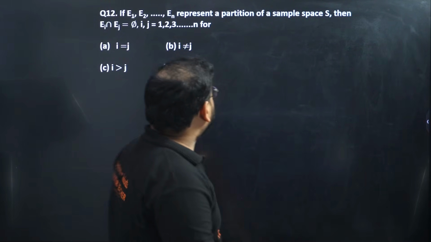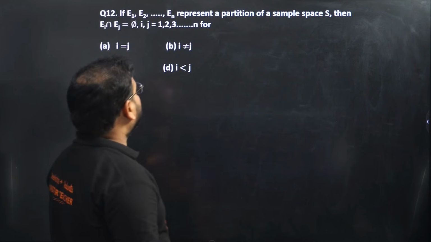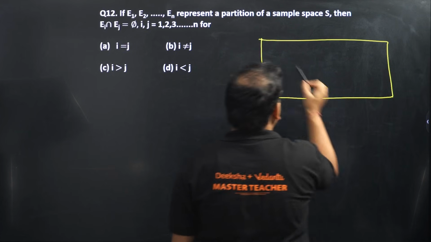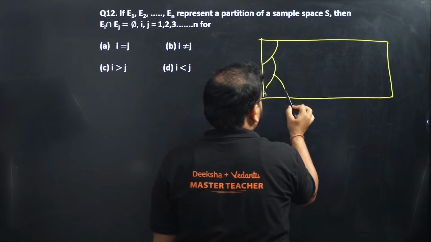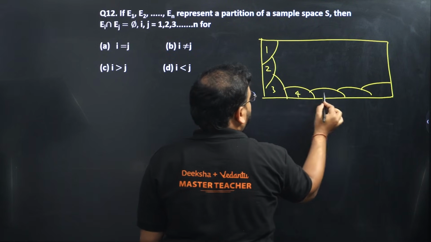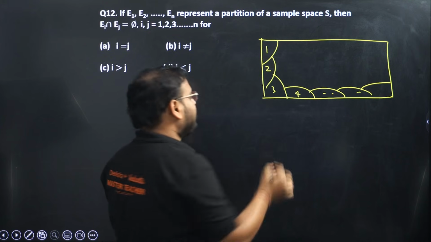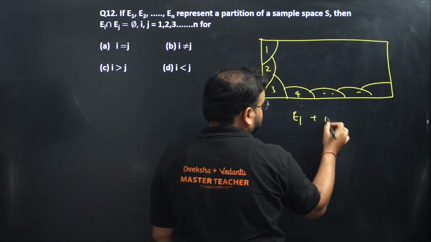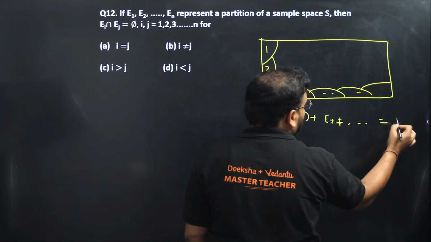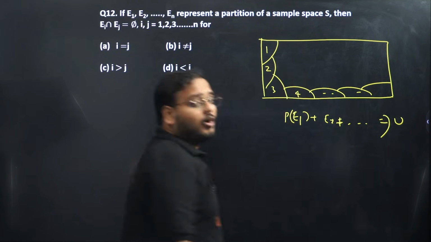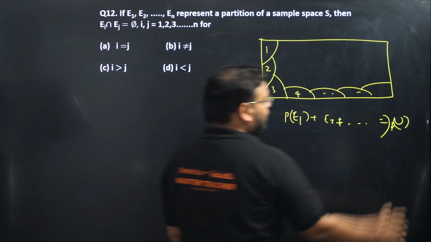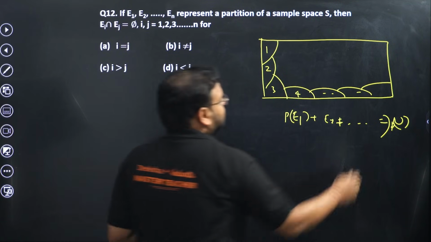Next one. This is your partition of sample space. E1, E2, En. Partition of sample space. I hope you remember this. How do we create a partition? First partition, second partition, third partition, and so on. What is the understanding of this? If you add all of these, you'll end up with the whole union, or 1. If you add E1, E2, E3, you end up with the union, or basically in this case the probability of the union, which is 1.